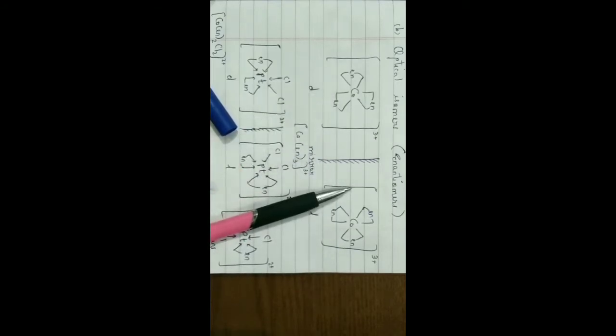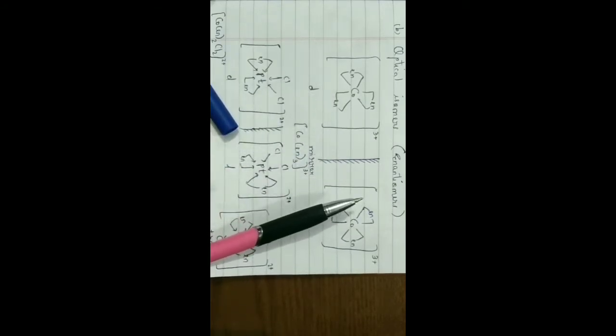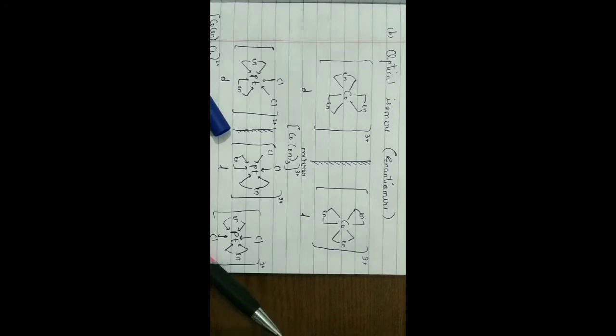They are optical isomers, which means we don't have to do anything with cis and trans isomers here. One is D and the other is L. D means dextrorotatory, when the compound rotates the plane of plane polarized light to the right-hand side. And L means levorotatory, when the compound rotates the plane of plane polarized light towards the left-hand side. No need to take tension about this. Just remember this thing: optical isomers are mirror images of each other. Only one structure you have to draw, and the other structure you draw by observing the first structure.